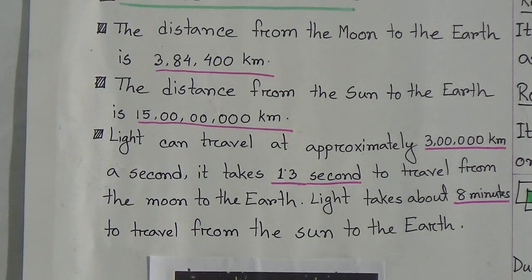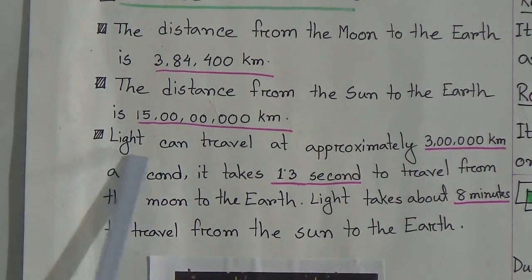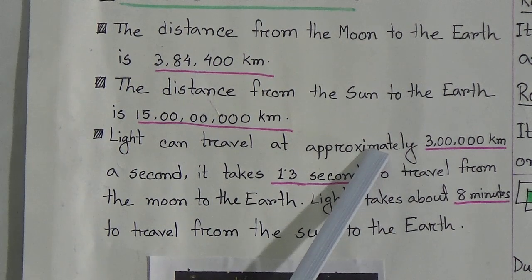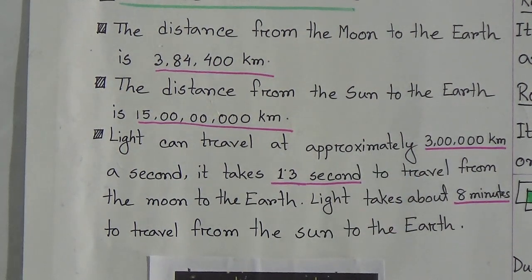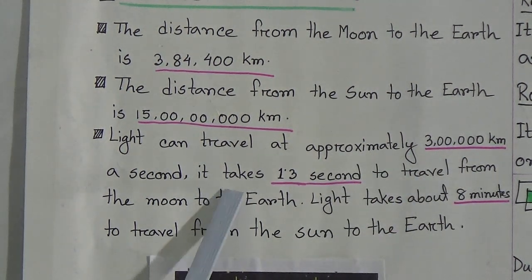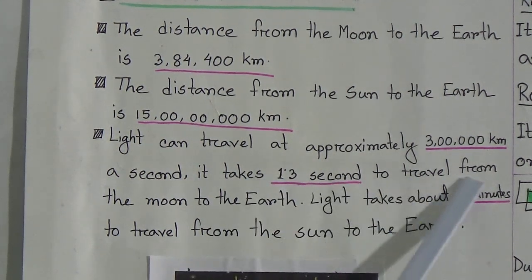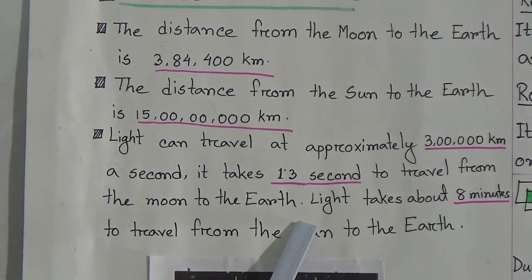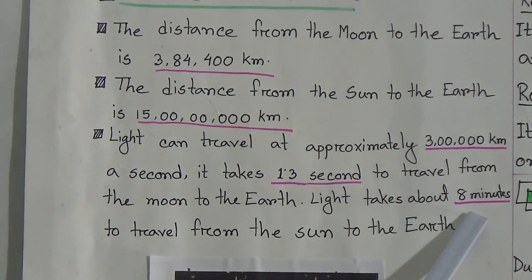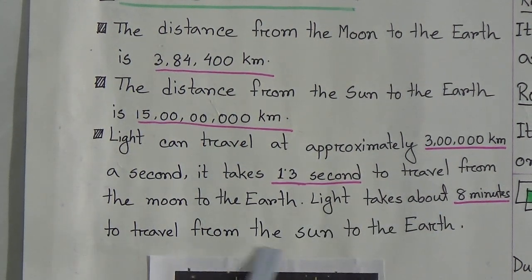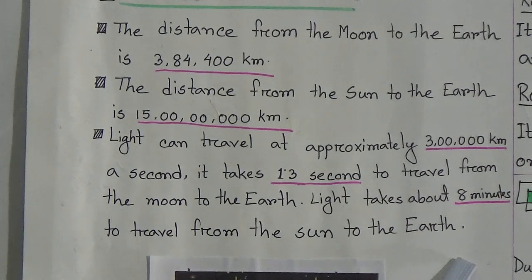Now you can say how light can travel a lot of distance from the sun to the earth. Light can travel at approximately 3 lakh kilometer per second. That means it takes only 1.3 seconds to travel from the moon to the earth, and light takes about 8 minutes to travel from the sun to the earth.